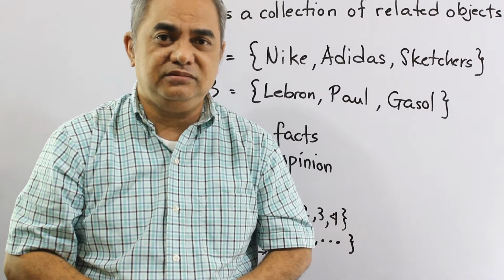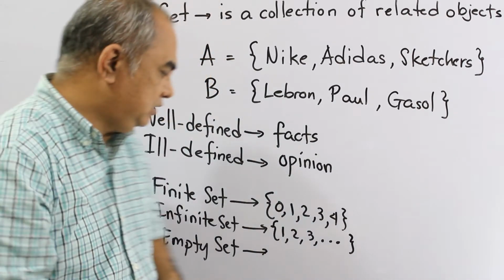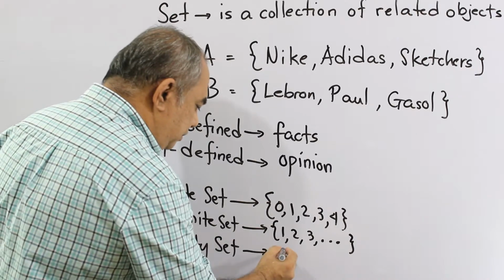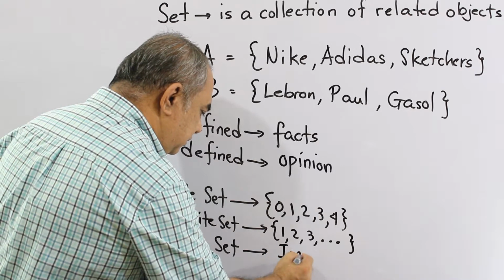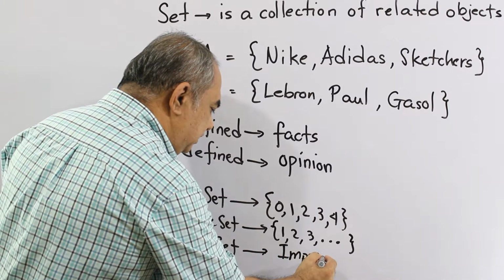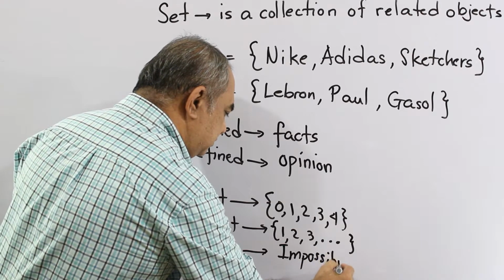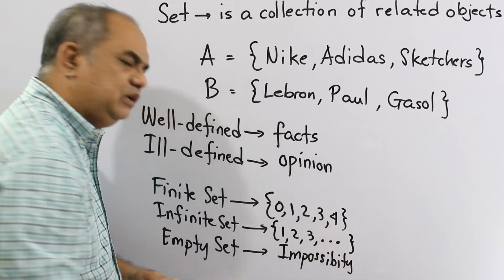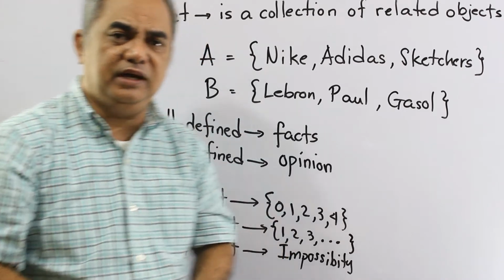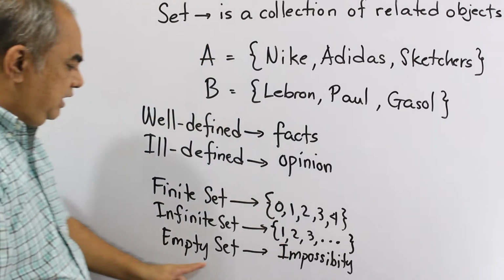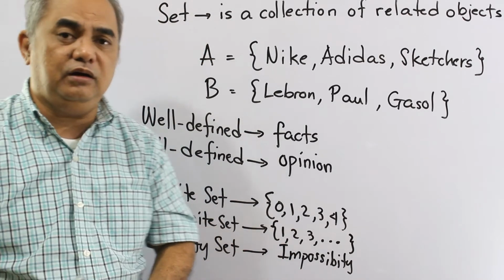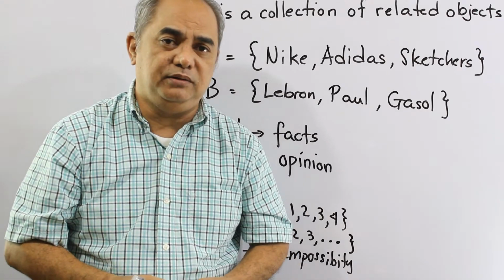That's also not possible, right? So when we say empty set, we mean impossibility. Things that will never happen. So there will be an empty set if we are speaking of impossible things or events to happen.